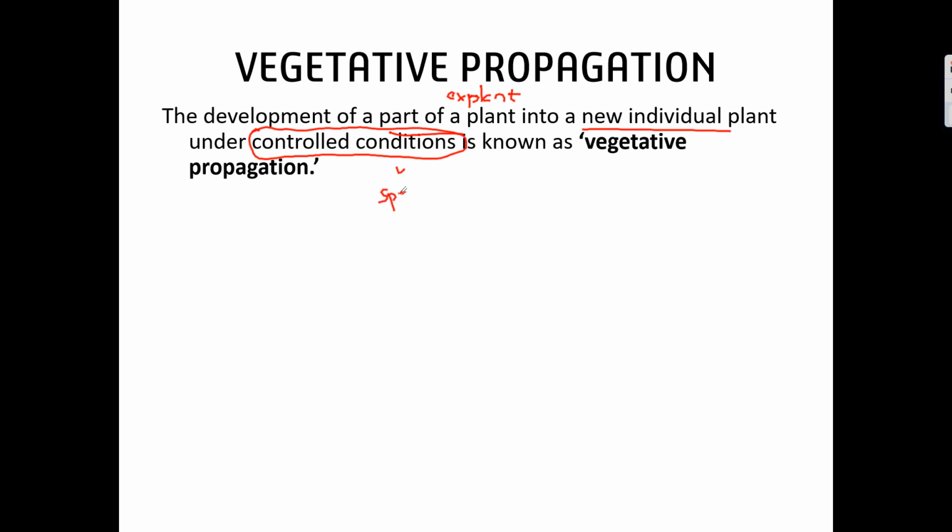We provide some nutrient supply to it, which we call special media, and we maintain temperature, and we usually grow them in a microbe free environment.